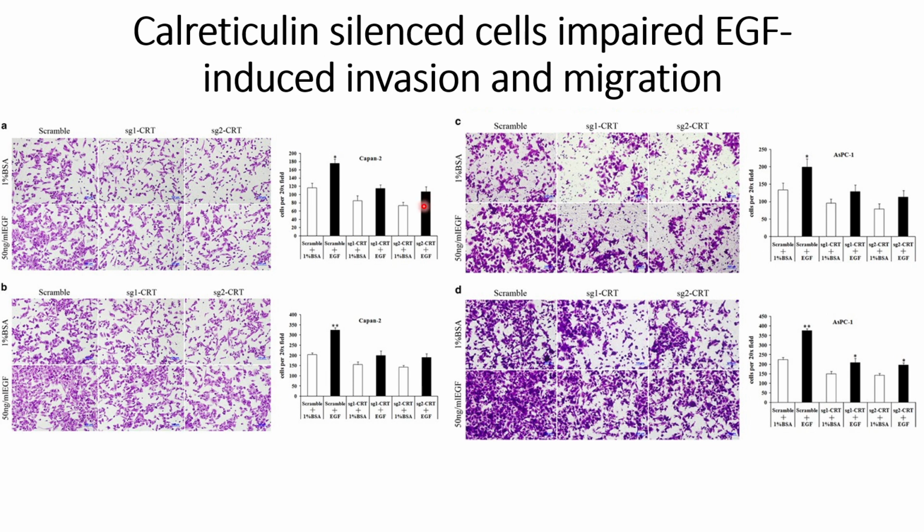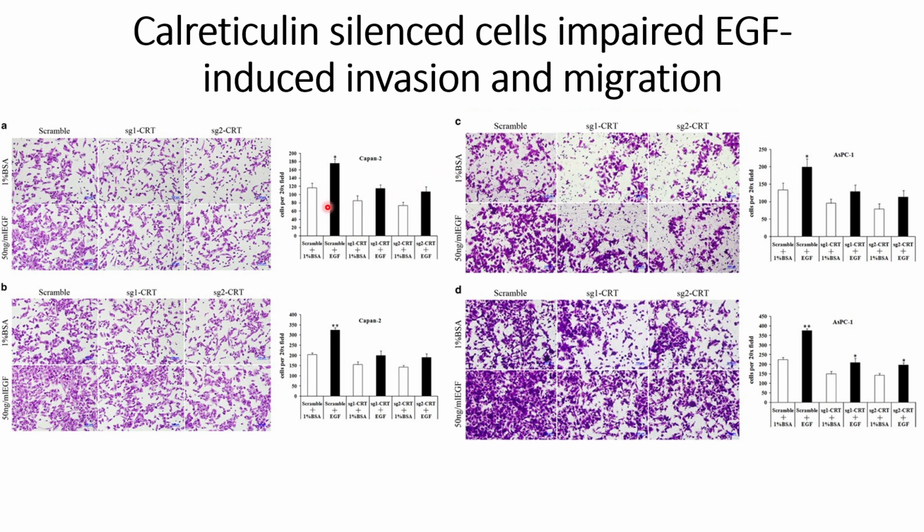So this, along with the previous results, indicates that calreticulum plays a role towards this EGF-induced EMT transition, and in the absence of calreticulum, those EMT transitions are impaired, and that results in a subsequent effect on the EMT-related functions such as invasion and migration. The pathways that are upregulated in the EMT transition are also impaired, and the phenotype seen is closer to the epithelial than to the mesenchymal state.